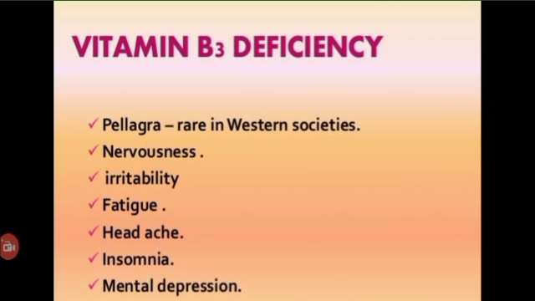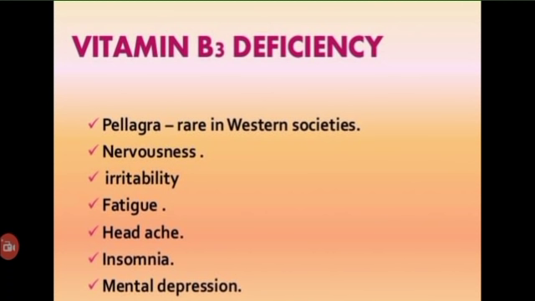Now coming to deficiency symptoms, which result in pellagra, that is rough skin. The disease pellagra involves skin, gastrointestinal tract and central nervous system. The symptoms of pellagra are commonly referred to as 3 Ds. The disease also progresses in order: dermatitis on skin, diarrhea on gastrointestinal tract, and also dementia. If it is not treated, it may lead to death.